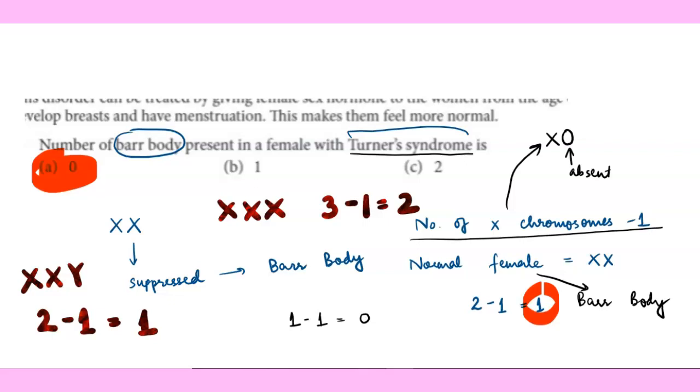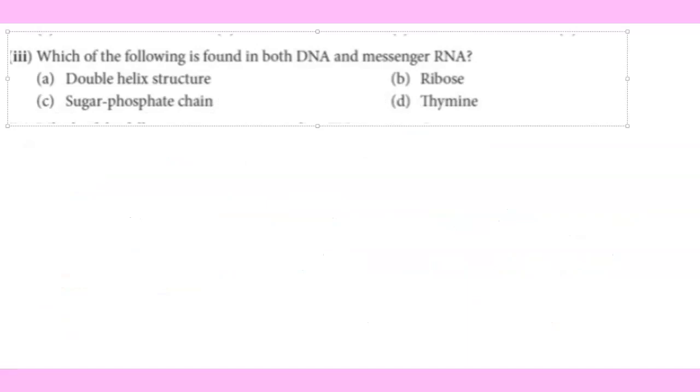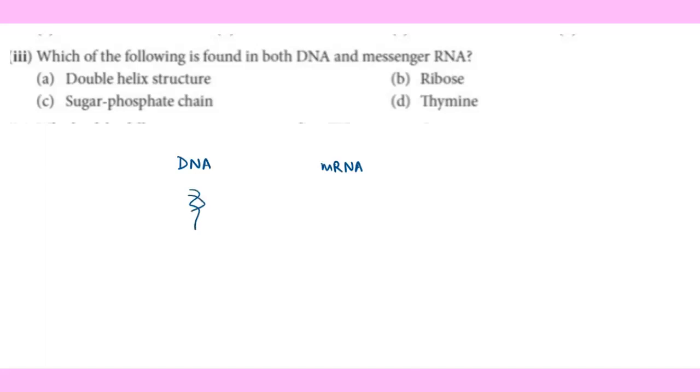Let's move ahead with another question. This question is saying which of the following is found in both DNA and messenger RNA. So they are asking about the similarity between the messenger RNA and DNA. Double helical structure? No, it could not be the answer because DNA is double helical and messenger RNA is single stranded. So we will cut it. Let's move on to ribose. This is also incorrect because sugar in the case of DNA, it is deoxyribose, whereas in the case of RNA, it is only ribose.